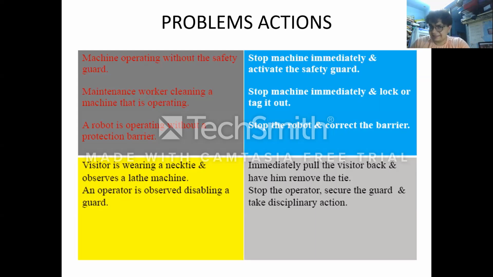If a visitor wearing a necktie is observing the lathe machine, the tie might come in contact with the machine. So it is necessary to pull that person back, remove the tie, stop the operation of that lathe machine and take disciplinary action. This is how the corrective action is required to be done, and in each particular case the steps to be taken are displayed in this session.